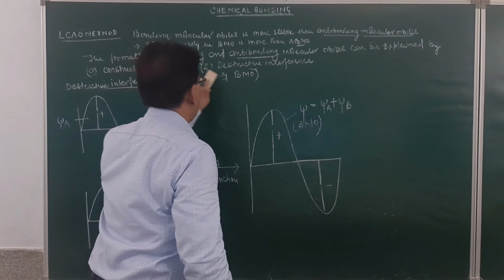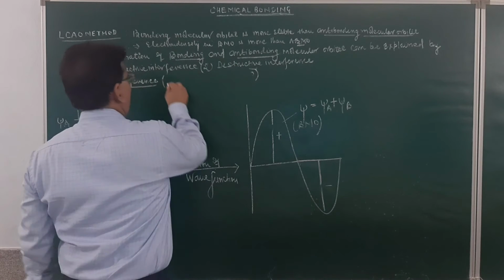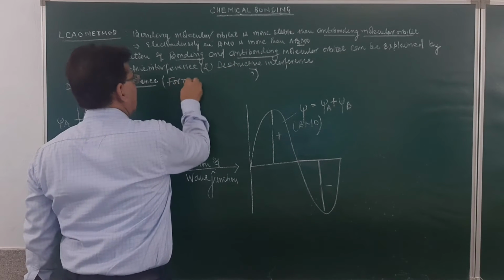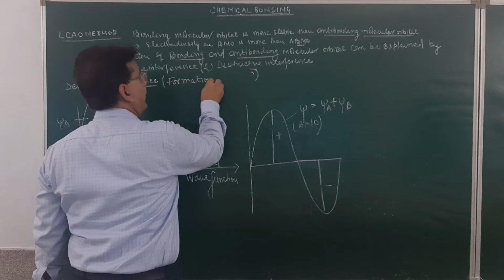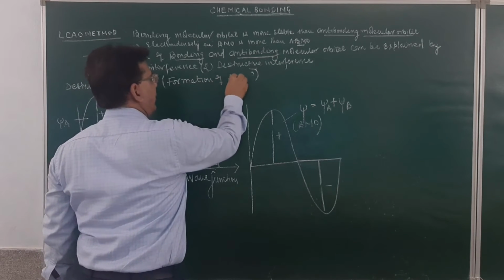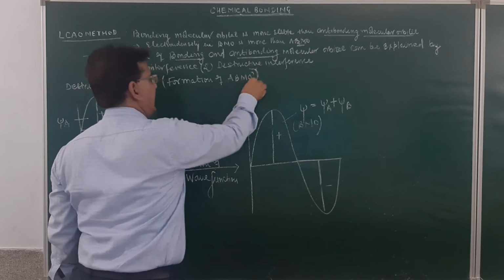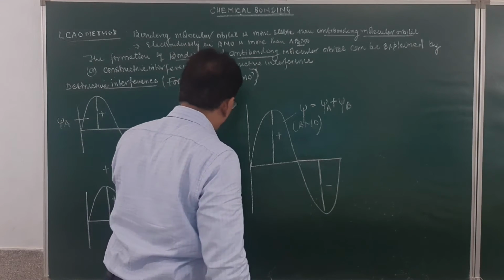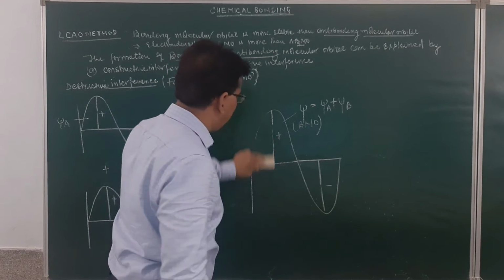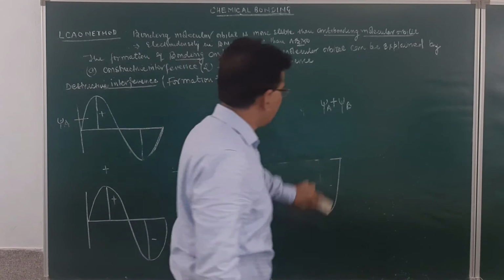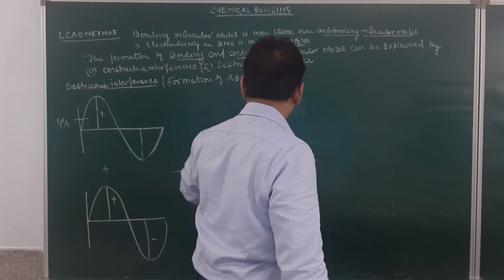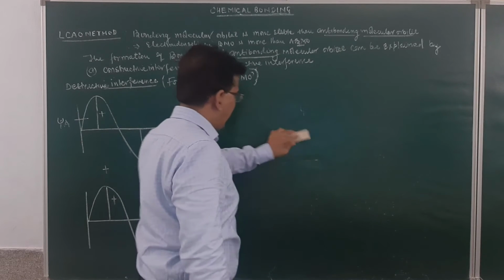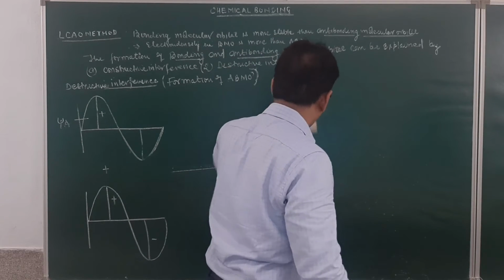And this will explain the formation of the anti-bonding molecular orbital. Am I clear? Now, when the two waves are out of phase, how will we explain this? It will explain the formation of an anti-bonding molecular orbital.